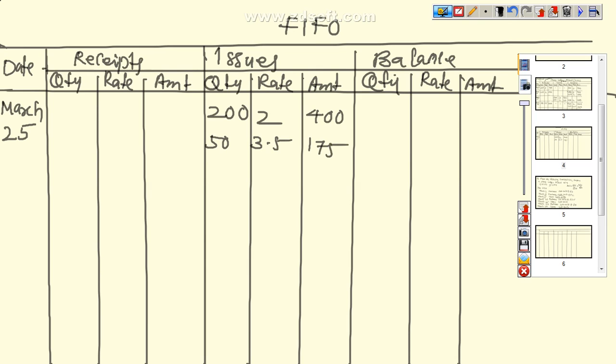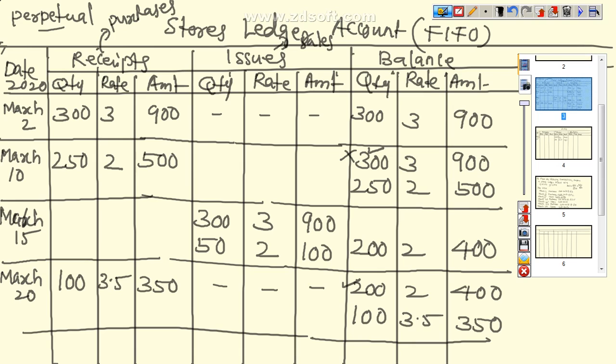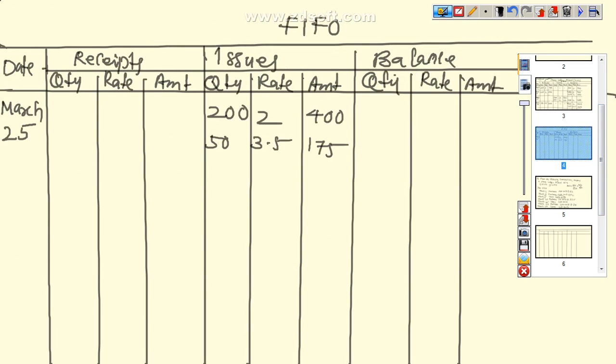On this particular date, how much balance is remaining? This entire 200 units are finished, and from 100 we have taken 50, so the remaining balance on this date is 50 at the rate of 3.5, that is equal to 175.